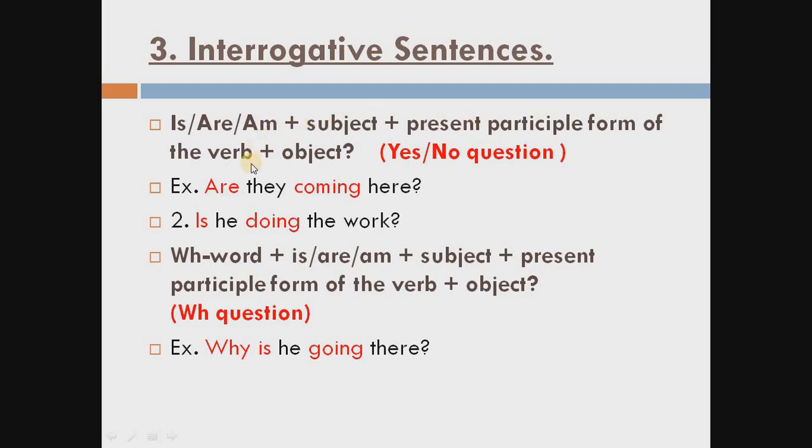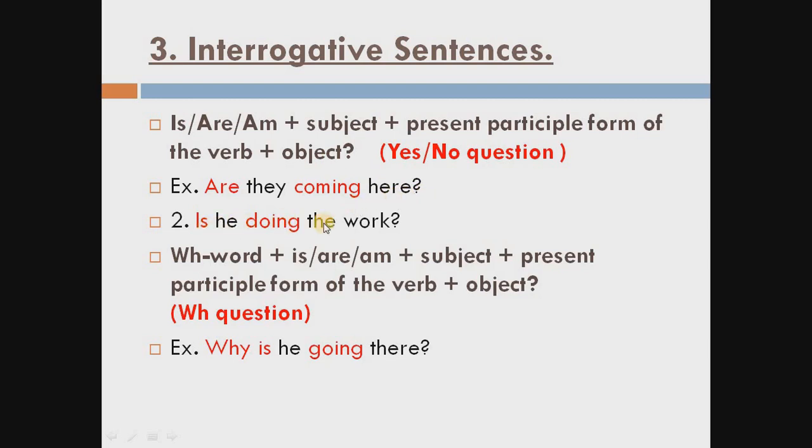Okay, so see the example, are they coming here? Yes, they are coming, or no, they are not coming. These types of questions are yes or no questions. See, we start here with are. Why? Because the subject is they. So are, they, the subject, then the present participle form, meaning the first form of the verb plus ing, then the object here.